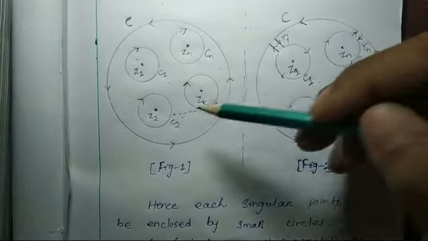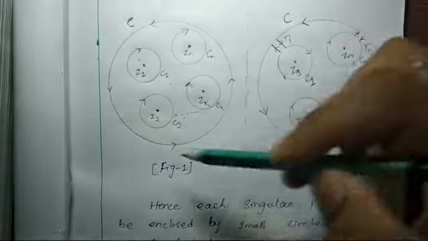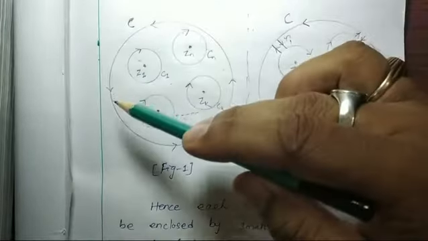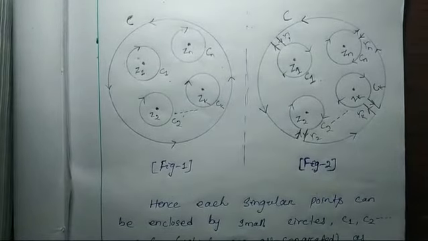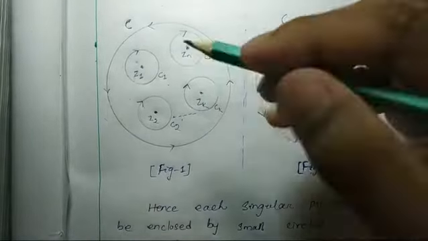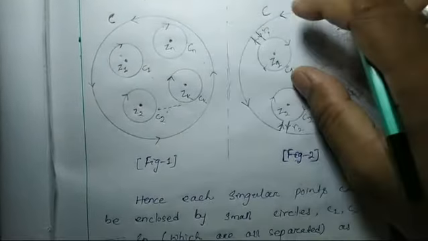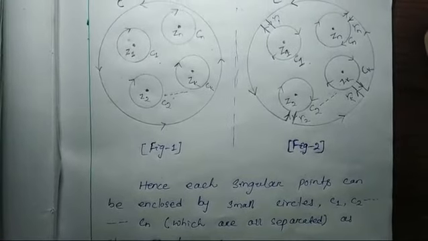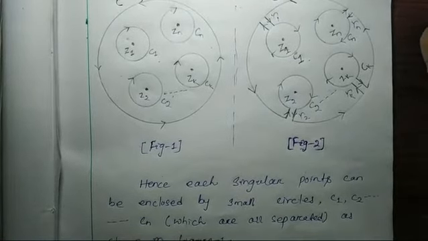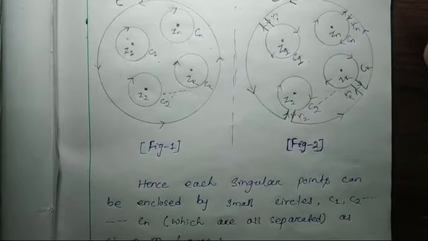Then the closed integration of this function over this curve will be equal to 2πi into the residues at each and every isolated singular point. So how are we going to do this? This problem will be solved by using Cauchy's integral theorem, which we studied in our early classes.